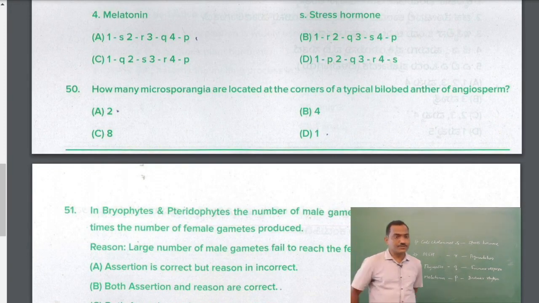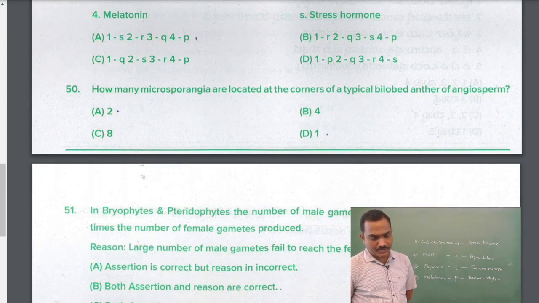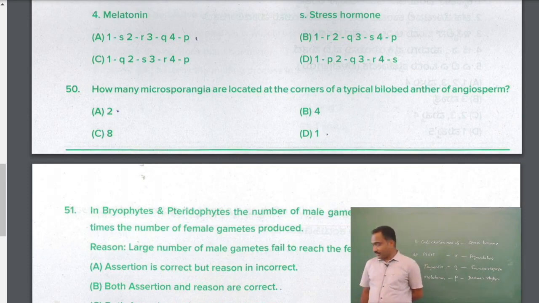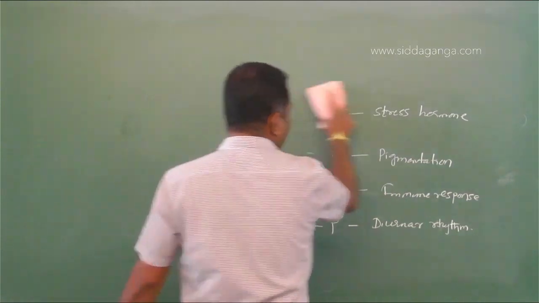Okay, moving on to the next question, question number 50. How many microsporangia are located at the corner of a typical bilobed anther of angiosperm? How many microsporangia? Nothing but how many pollen sacs? Question from the sexual reproduction in flowering plants.